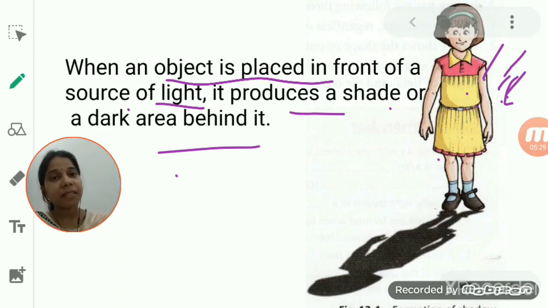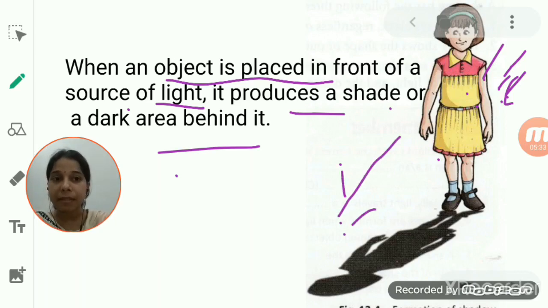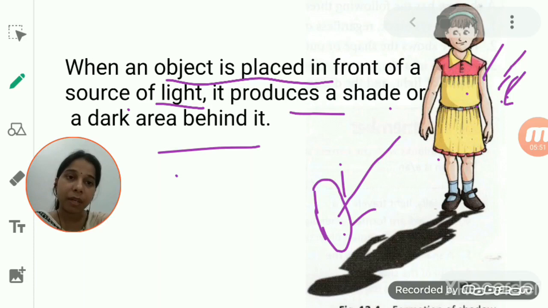If light rays are coming from a certain direction and an object is placed in between, then there is a formation of a shadow, a shade or a dark area, behind this object. So we can say that when an object stops the light rays, a dark or shade area is formed, which we call a shadow. So when the light rays are stopped, a shadow is formed.